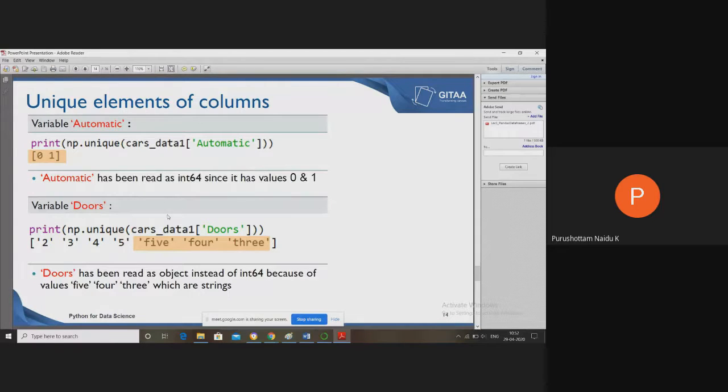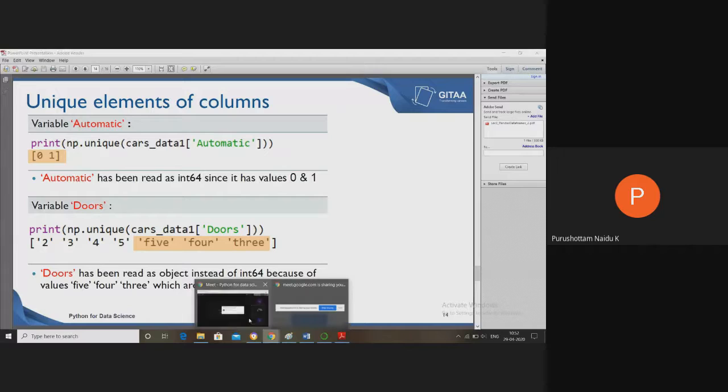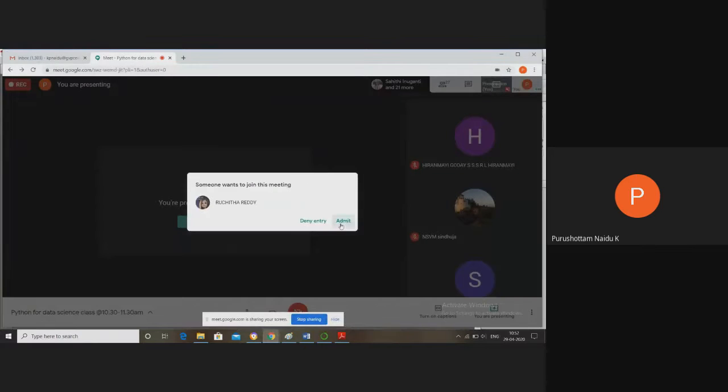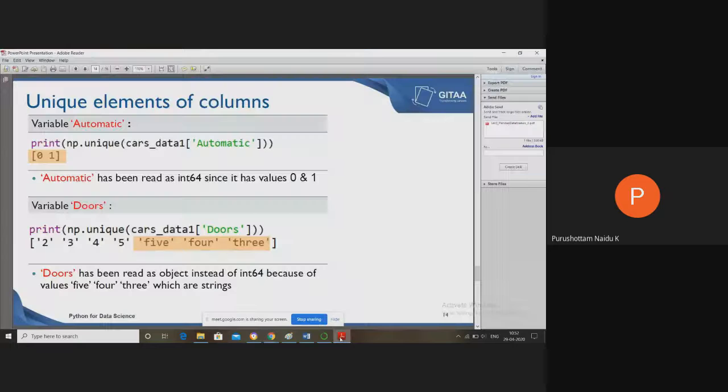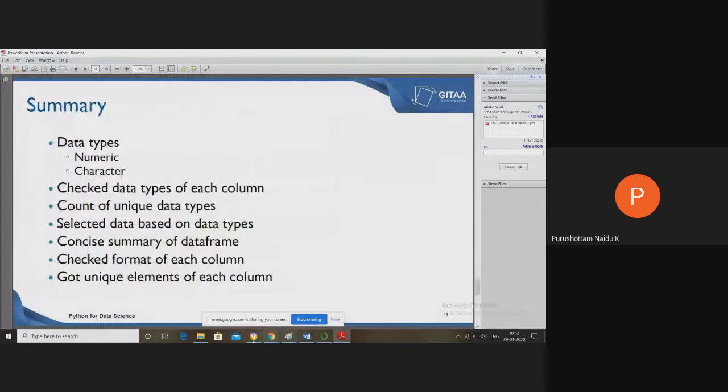For example, cars_data1 of doors: in the doors column we have these unique values 2, 3, 4, 5, and also the strings five, four, and three. These are numeric, and these are called string type data. That was discussed in the last class.